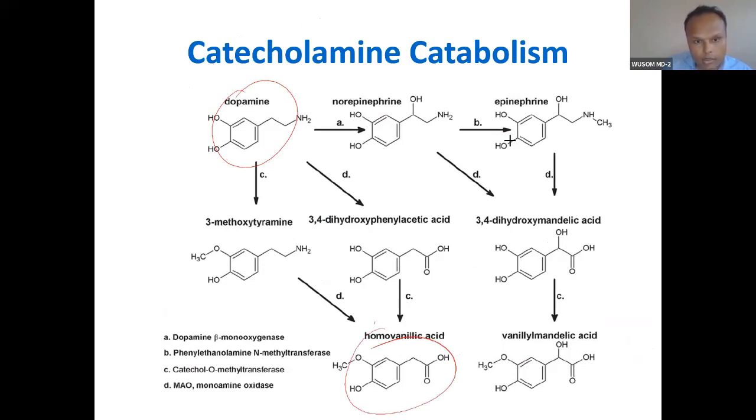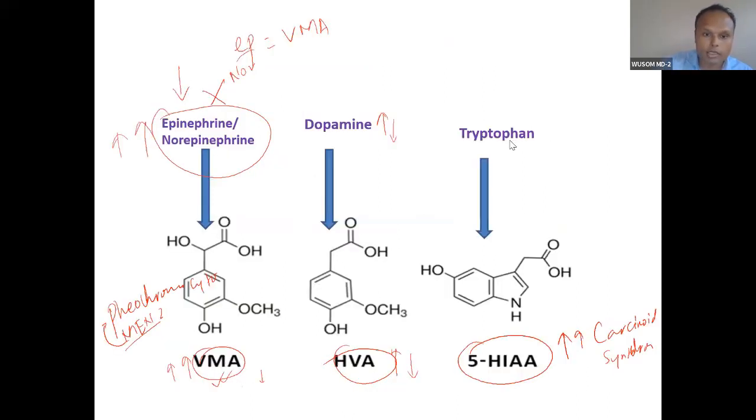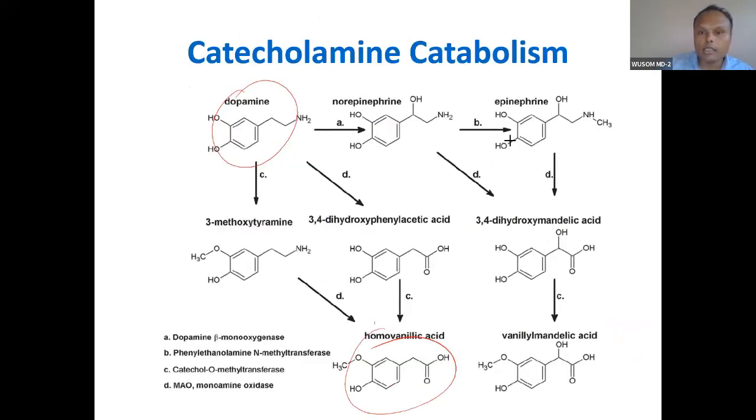Methylation and then carboxylation, so this is acetic acid. You can see a similar structure here. And the catabolized product of epinephrine and norepinephrine is VMA. Only one difference you can see in these two molecules.